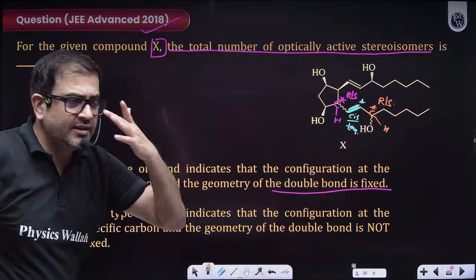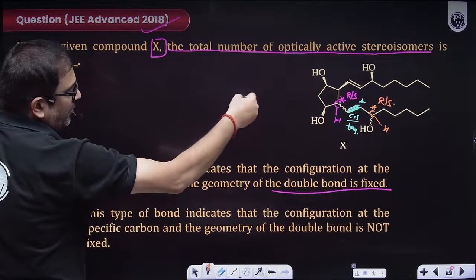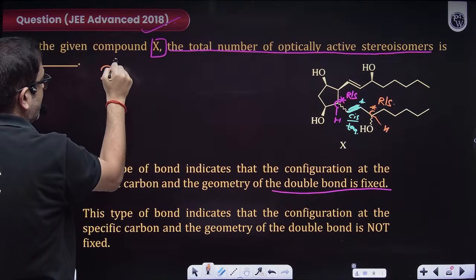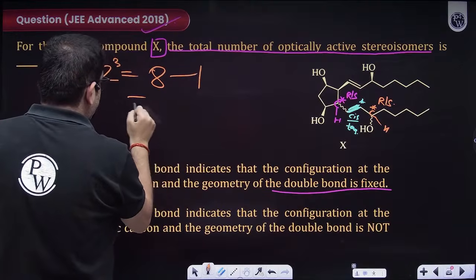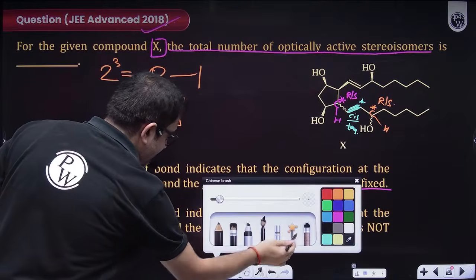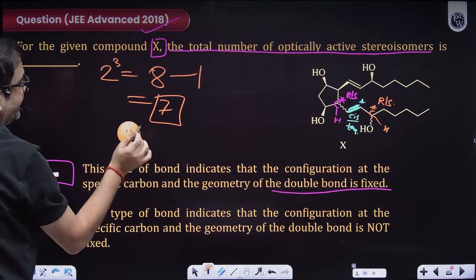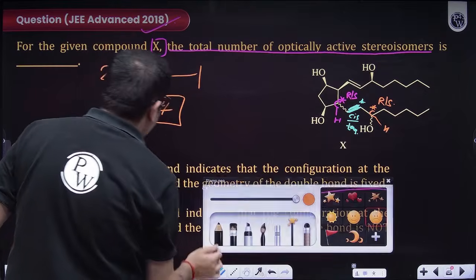So technically, sir, this is just a visually very challenging question. There are 3 stereo regions. So the number of stereoisomers will be 2 raised to the power 3, as in 8. But the answer is 7. And that's the beauty of this question, beta. Many students in that year did 8 and were sad, because 7 is right, 8 is wrong.